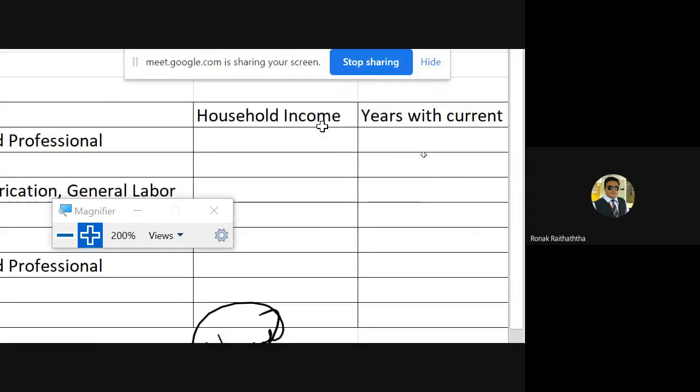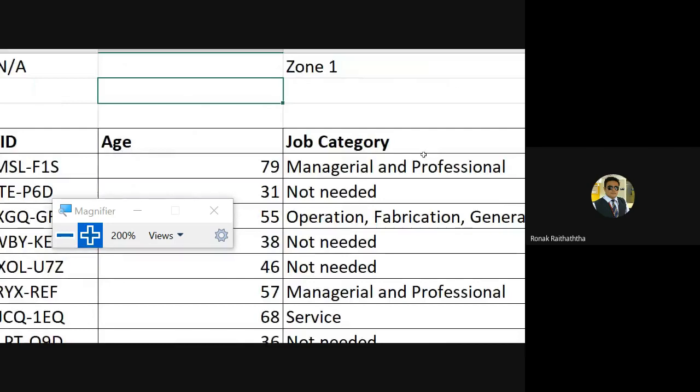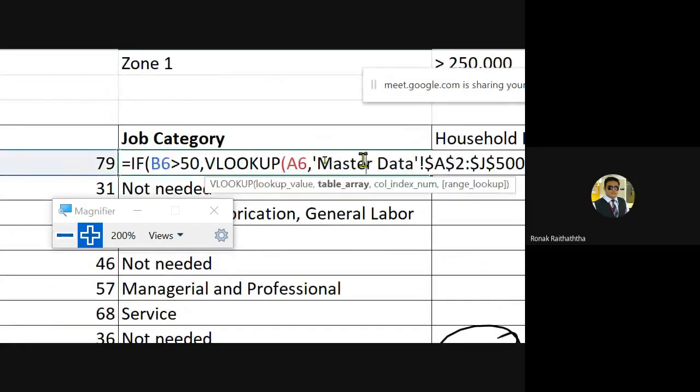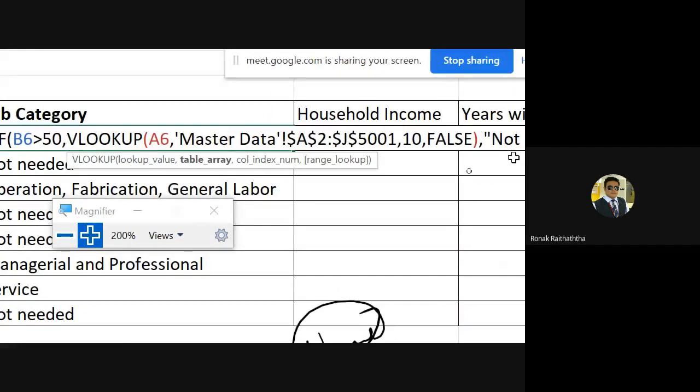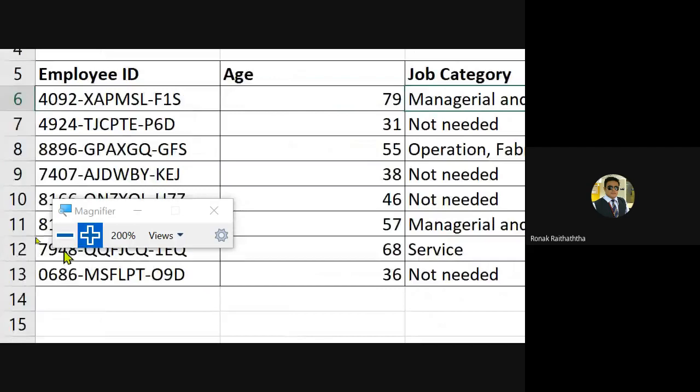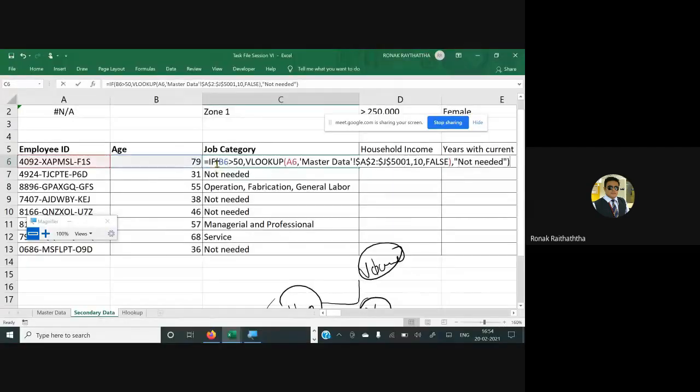I hope that's pretty much clear to everyone. May I have the confirmation from the students? How many of you have got this? Sir, show the formula once. Show the formula. Okay, so this is how the formula looks like. You can check it out.